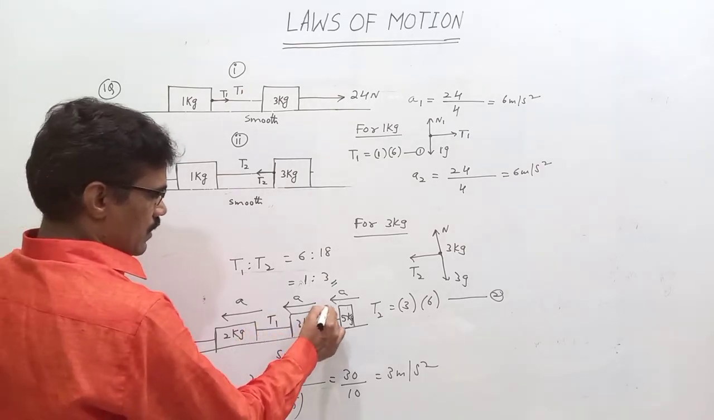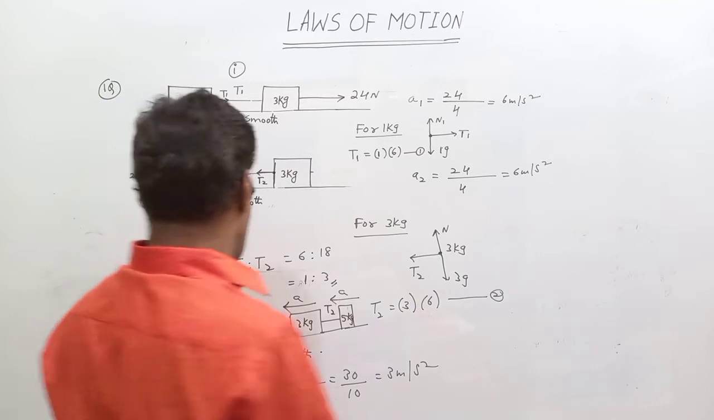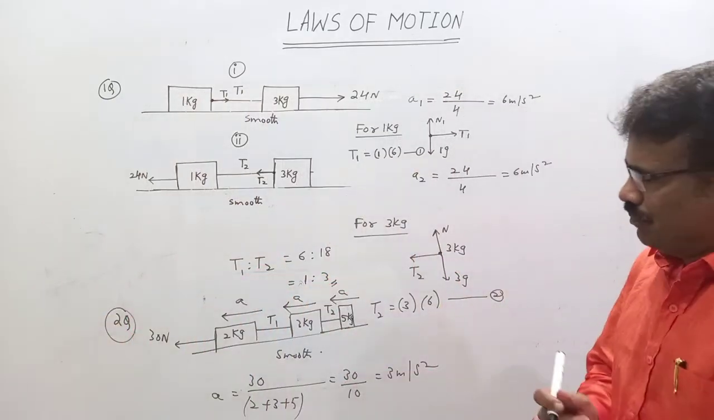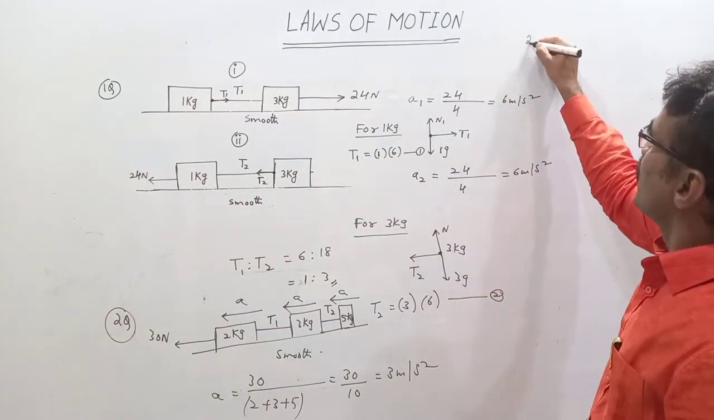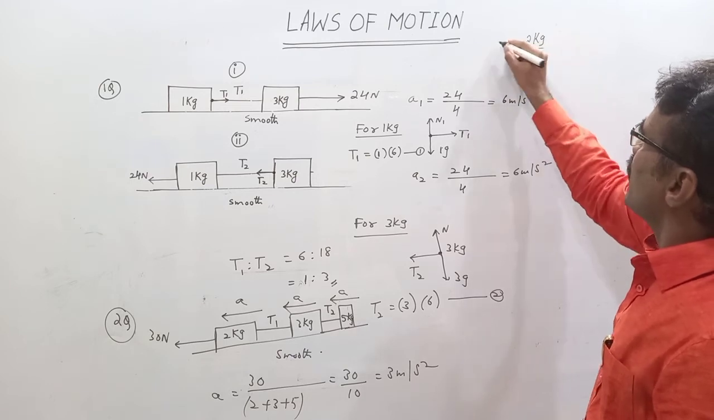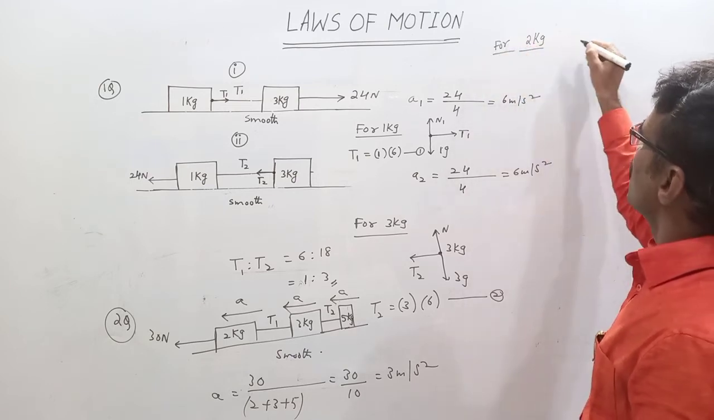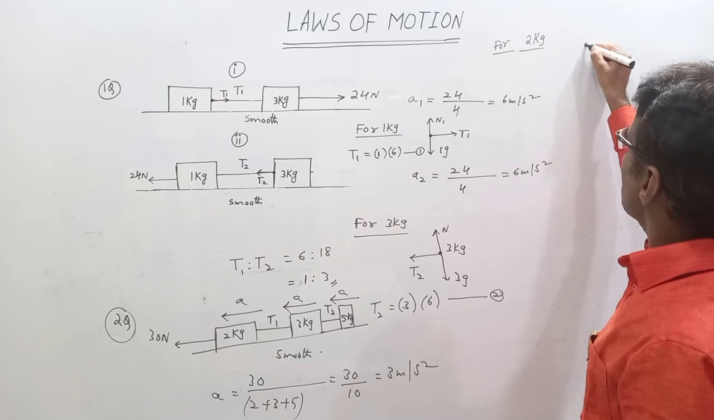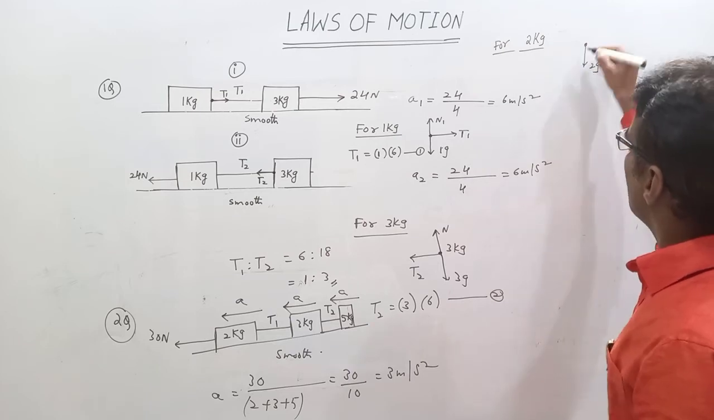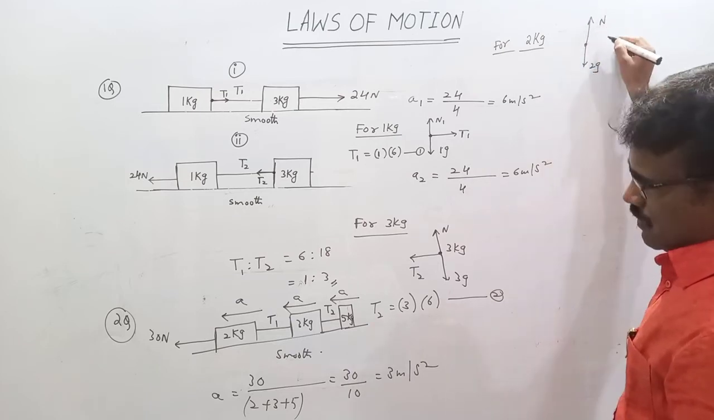Take T1 here, T2 there. Then the free body diagram for 2 kg. For the 2 kg free body diagram, we get the answer, sir. So here, what forces are acting on 2 kg? 2g down, normal reaction up.